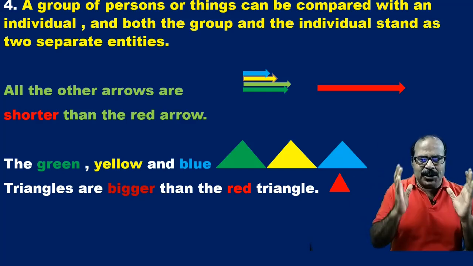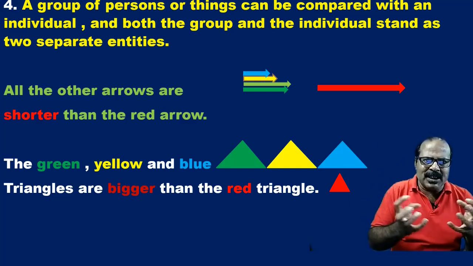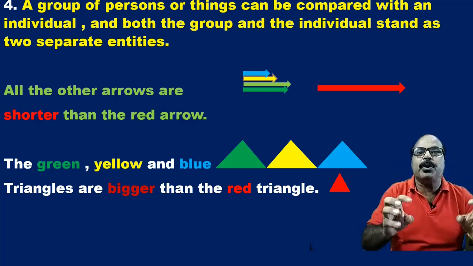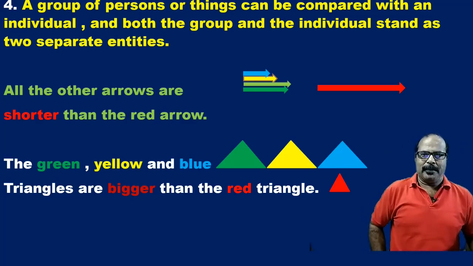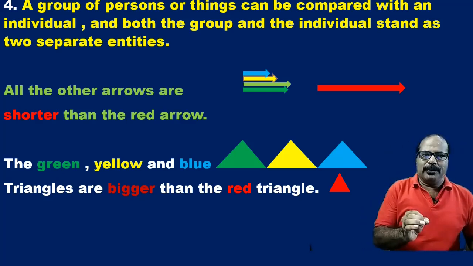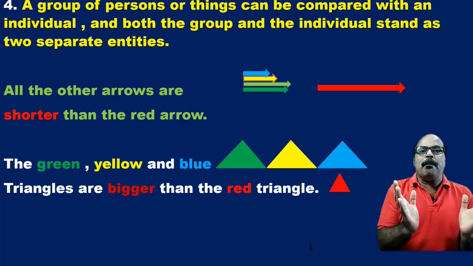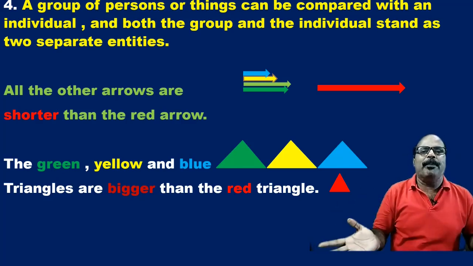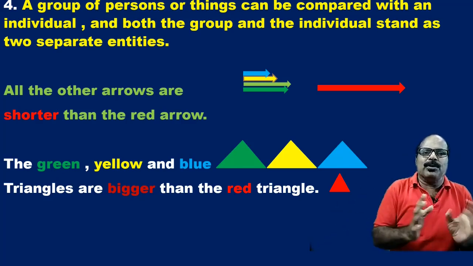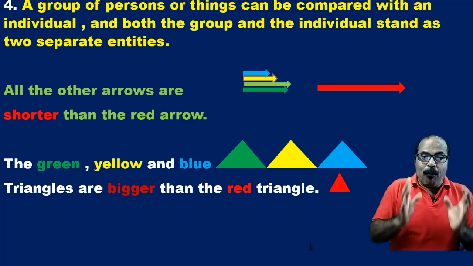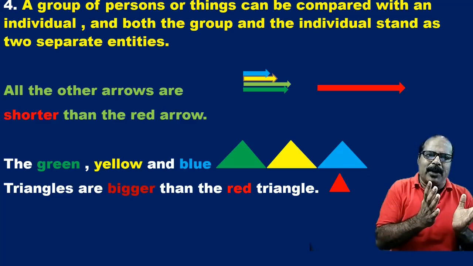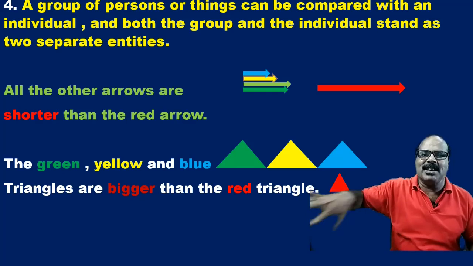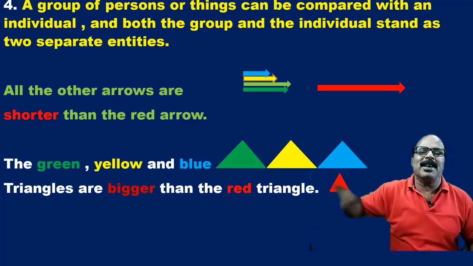One thing should be remembered: comparative degree can be used only when the comparison is made between two. So if we want to make a comparison between an individual and a group, we must take that individual out. That means we should think about that individual separately, and the others present in that group form a separate entity.